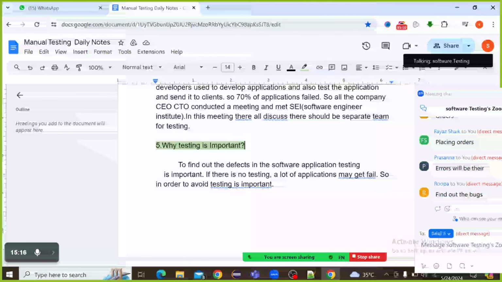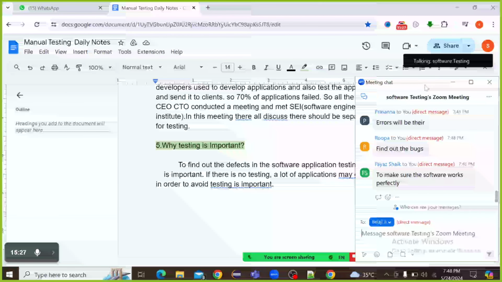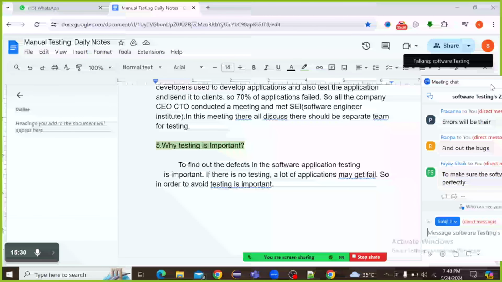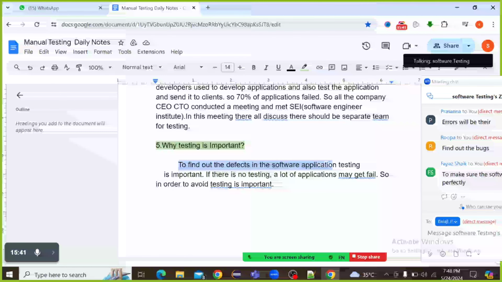Find out the bugs, to make sure the software works perfectly. All of the answers are correct. Why testing is important means to find out the defects in the software application. Clear?